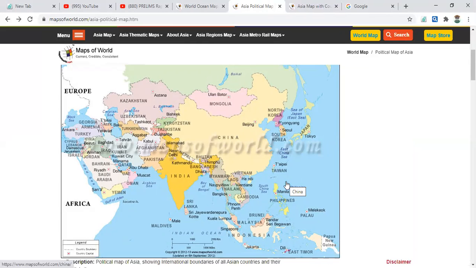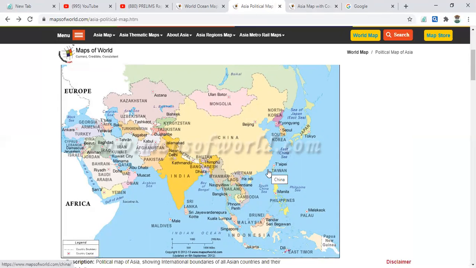And the major cities in the Asian continent are Tokyo, Shanghai, Beijing in China, Moscow in Russia, and Dubai in the UAE. Then Bangkok, Singapore, Hong Kong.